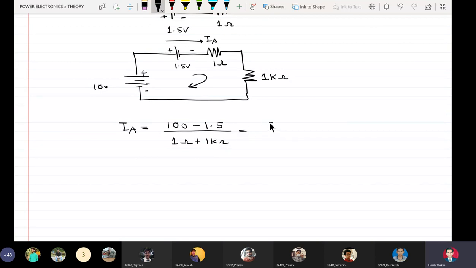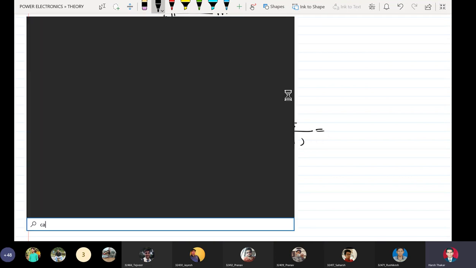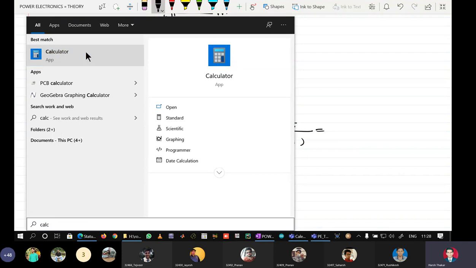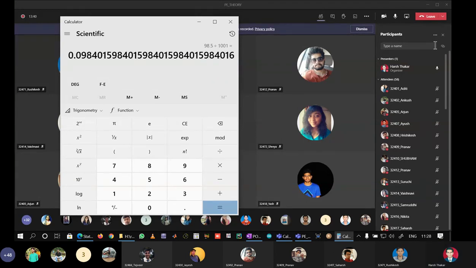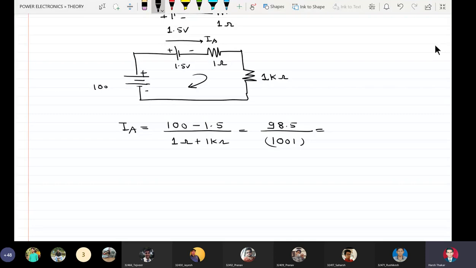So it is equal to 98.5 upon 1001 ohms, equal to 98.4 milliamperes.